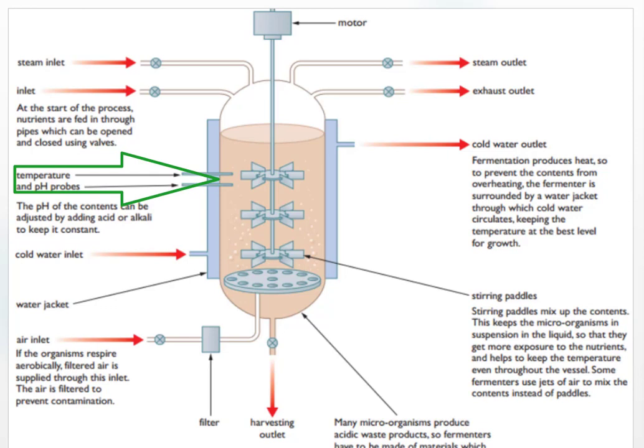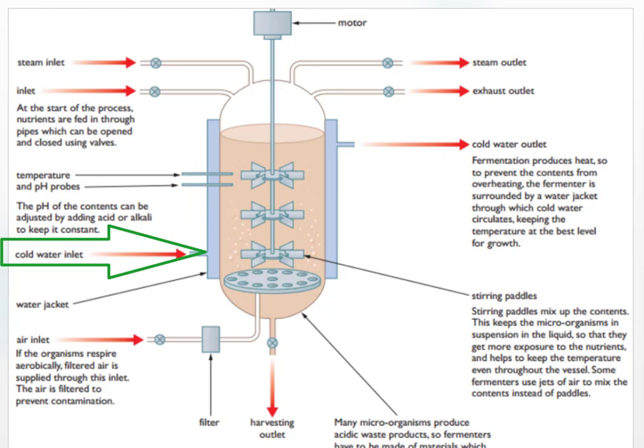These probes are indicators that inform us of the levels of temperature and pH. Then, with this information, we can adjust temperature by adding cold water into the water jacket, and we can also adjust pH by adding alkali or acid into the fermentation tank.